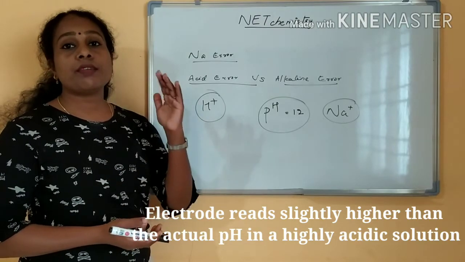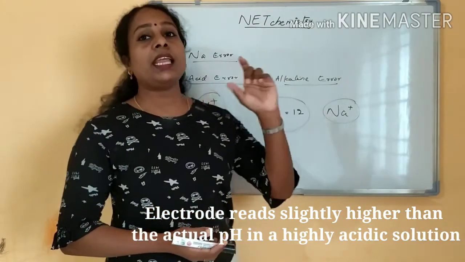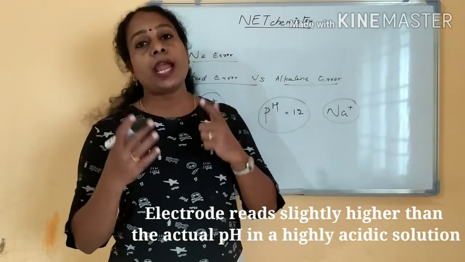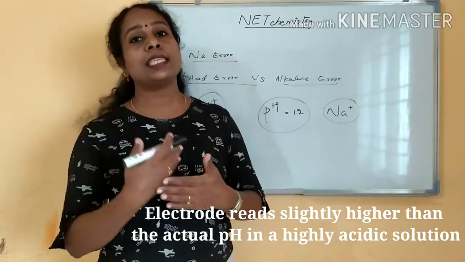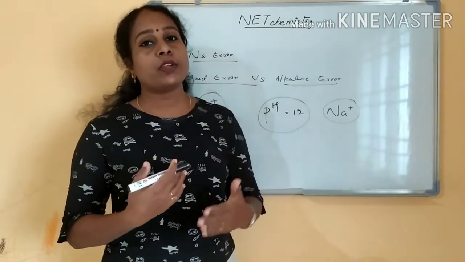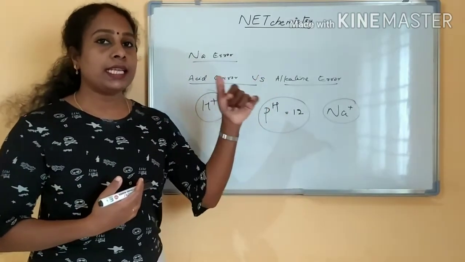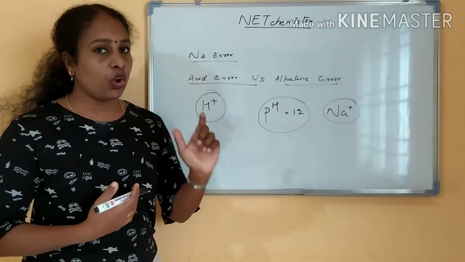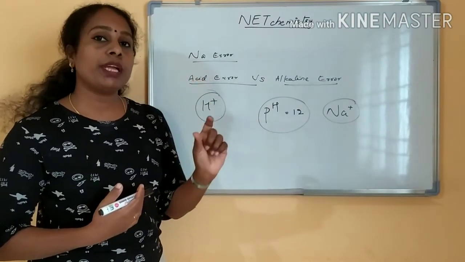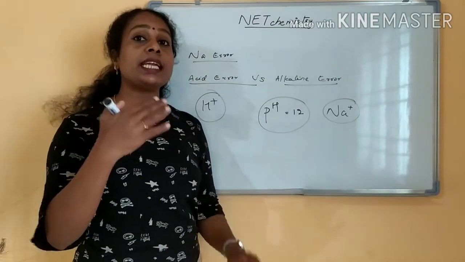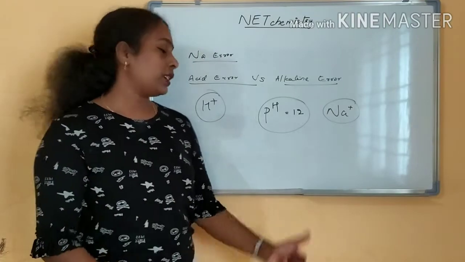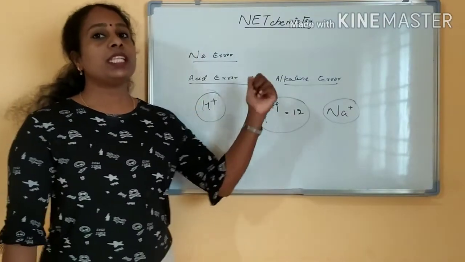What is acid error and what is alkaline error? Alkaline error is where the actual pH will show a lesser value, lesser than the actual pH. That is what alkaline error is. But acid error is the opposite. If it is a very low pH value, it may show a slightly higher value than the actual pH. That is what acid error is. Why is this error occurring?